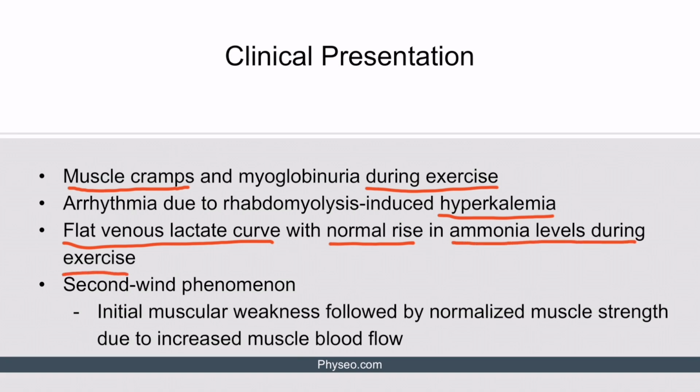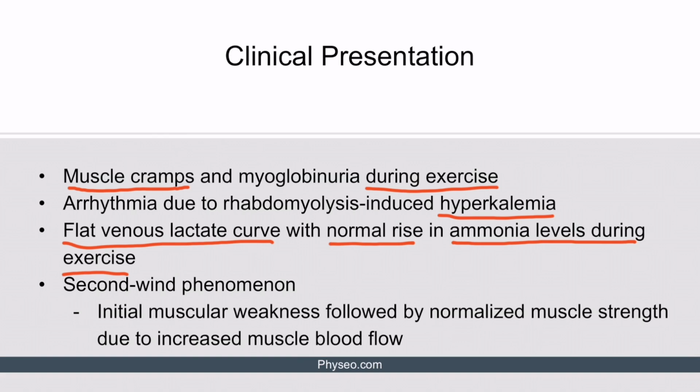During exercise, lactate production in the muscle normally increases due to glycolysis, and the ammonia production increases due to breakdown of AMP and branched chain amino acids. In patients with McArdle disease, glycogen cannot be broken down into individual glucose moieties. Therefore, glycolysis is impaired and the lactate production does not increase. However, these patients can normally break down AMP and branched chain amino acids, which results in high venous ammonia levels.